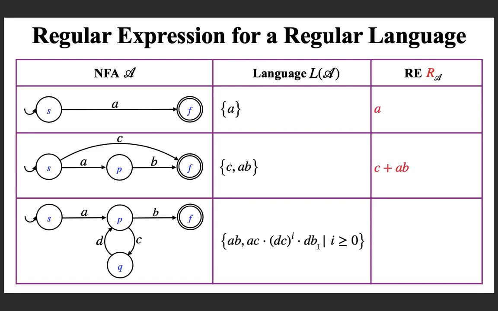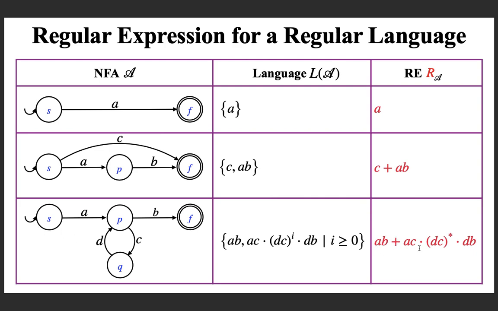And you can now write the regular expression as ab for this plus ac followed by dc 0 or more times followed by db. So it's basically looking at an intermediate state. If you look at q as an intermediate state, first you are considering without passing through q, what can be there?